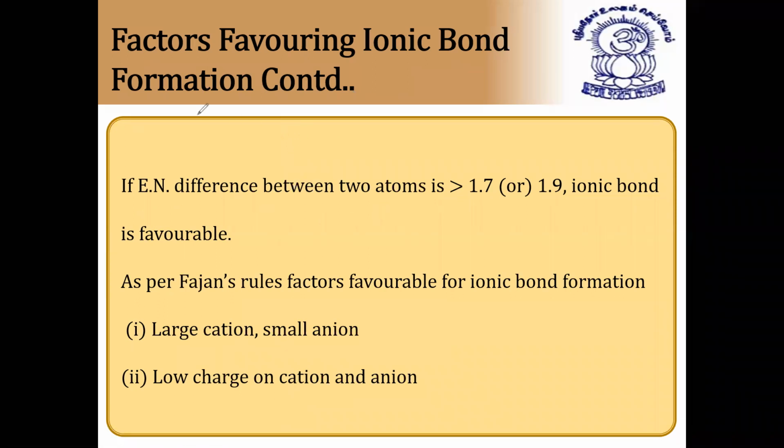Suppose they give some value for the electronegativity of A, and some value for the electronegativity of B, and they ask whether the bond formed between A and B is ionic or covalent. You just have to do the difference, that is, electronegativity of A minus electronegativity of B. If it is greater than 1.7 or 1.9, the ionic bond is favorable. Otherwise, it is a covalent bond. I hope it is clear now. Next. So these are the favorable conditions for ionic bond.